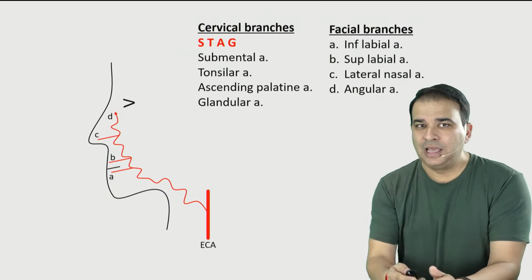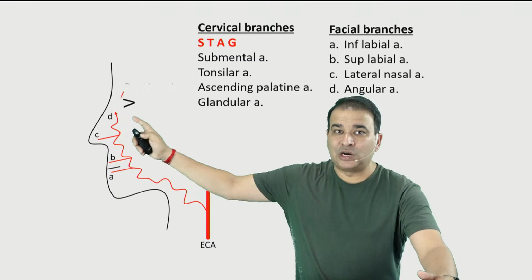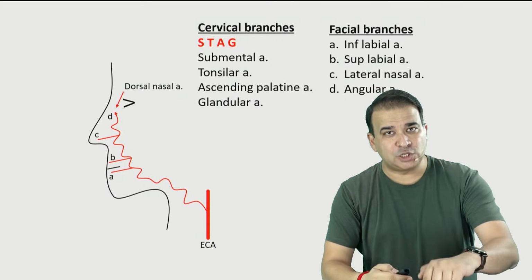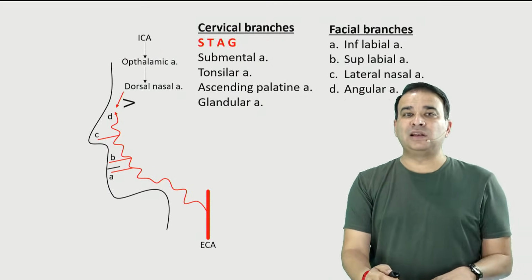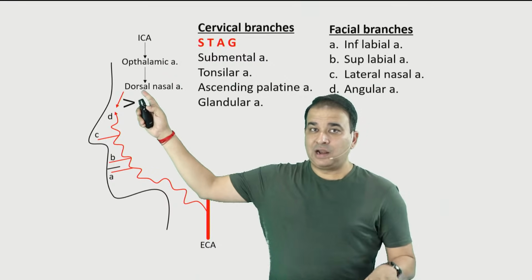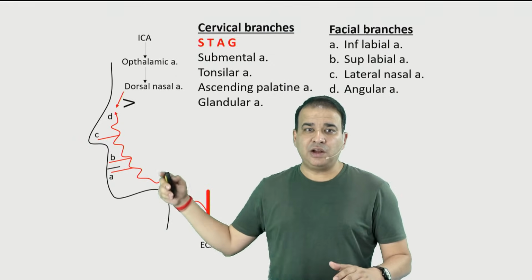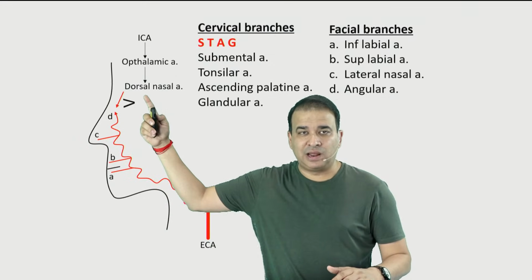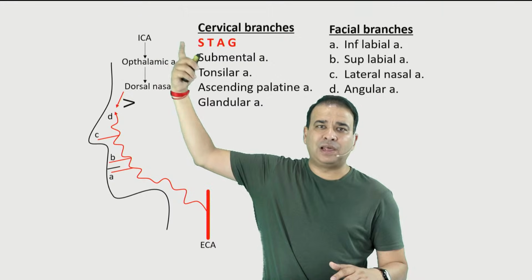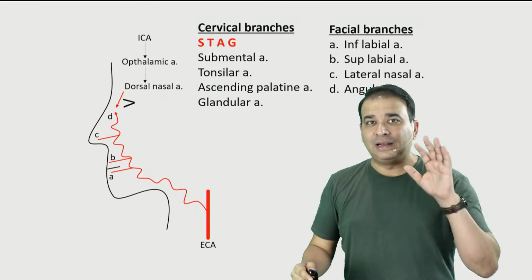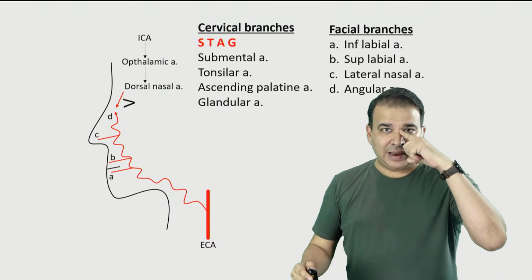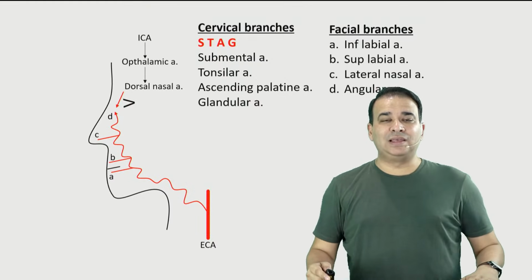It does anastomose with the artery called the dorsal nasal artery, which is a branch of ophthalmic, and that is coming from internal carotid. That was our answer also, guys, that dorsal nasal artery is not a branch of facial artery. Facial artery terminal branch anastomoses with dorsal nasal artery, which is ultimately coming from ophthalmic, and that is from the internal carotid. And that's why the medial angle of the eye is a point of anastomosis between the internal carotid